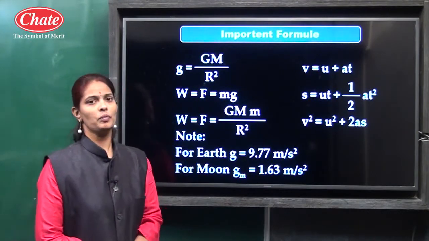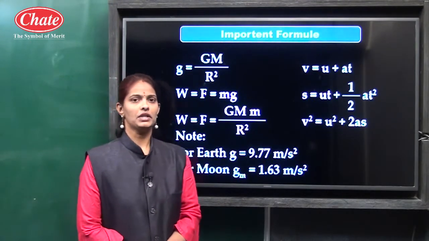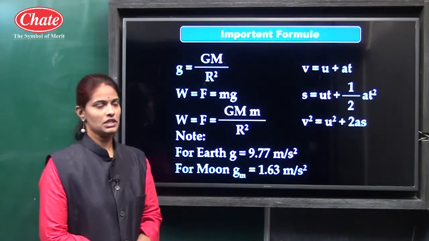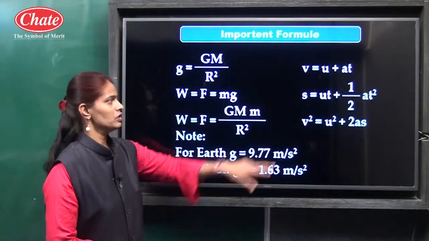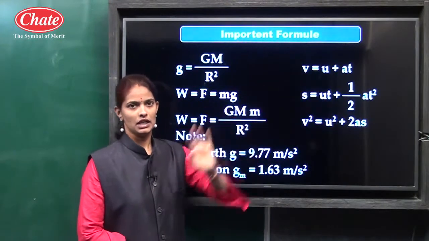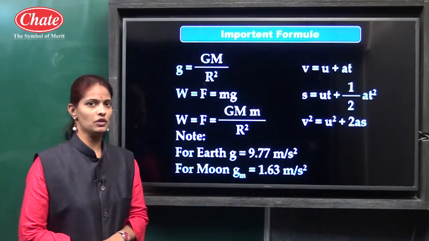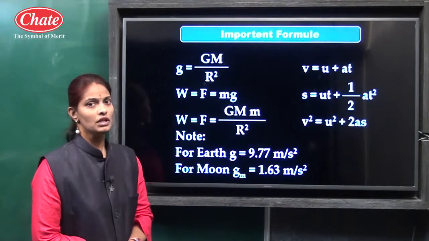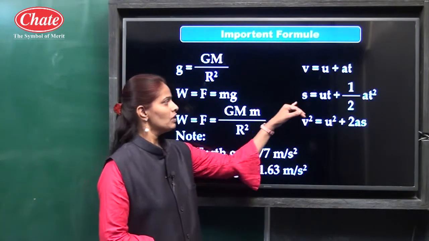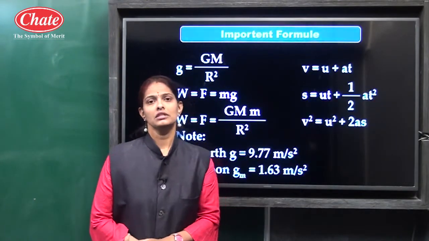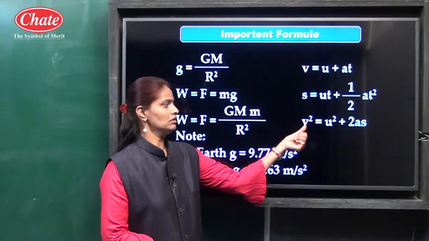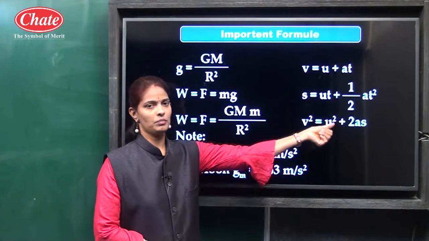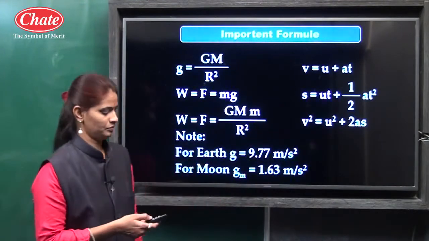V is equal to U plus AT. V is final velocity, U is initial velocity, A is acceleration, and T is time. Therefore V is equal to U plus AT. We know generally U is equal to 0, therefore V is equal to AT. The second equation, S is equal to UT plus half AT square, and the third equation, V square is equal to U square plus 2AS.